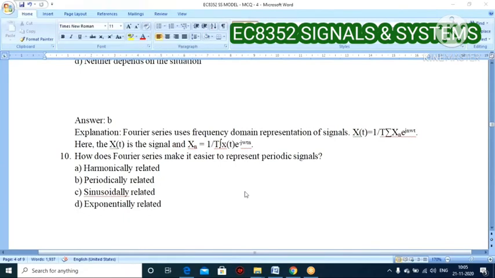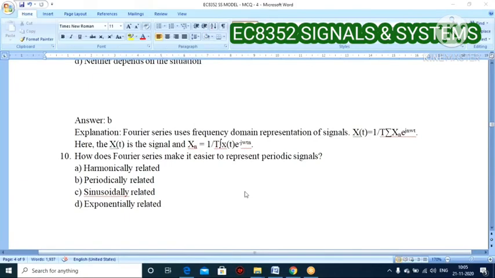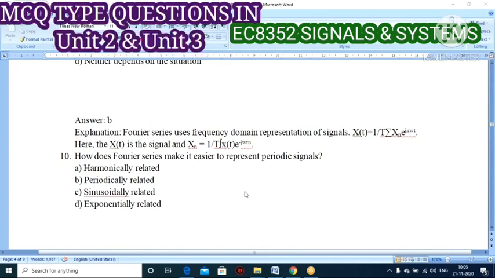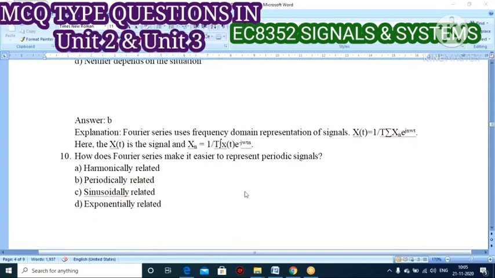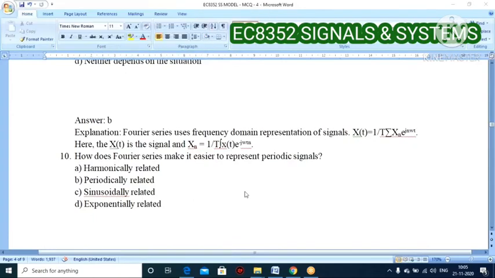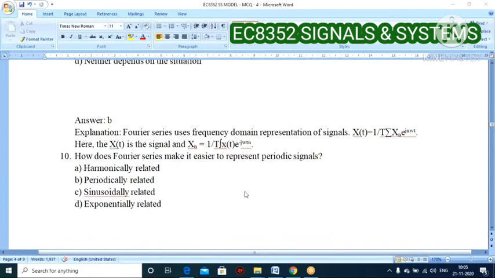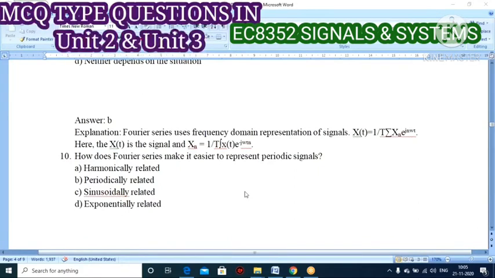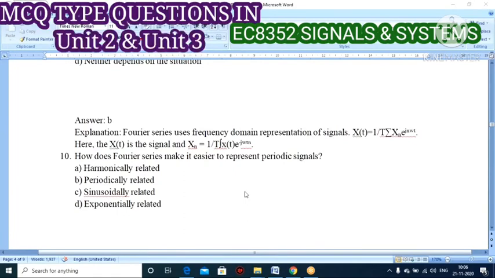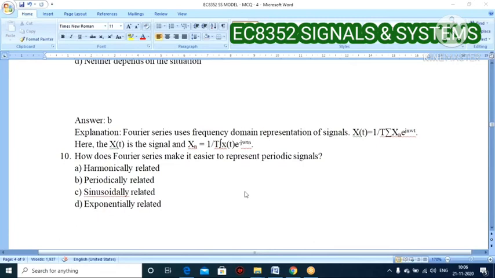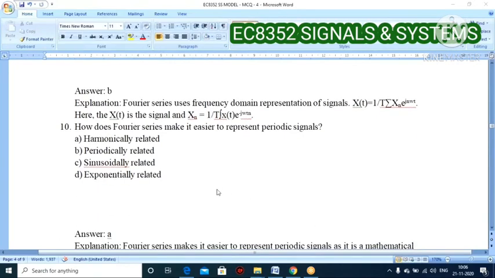Option A, all of you are correct. It is mostly a typical question for you, because all the answers are related to your Fourier series only, isn't it? Harmonic related, periodically related, sinusoidal related, exponential related. So all the answers are related to your Fourier series topic only. Okay, but it will be a little bit confusing. Let us check the answer.